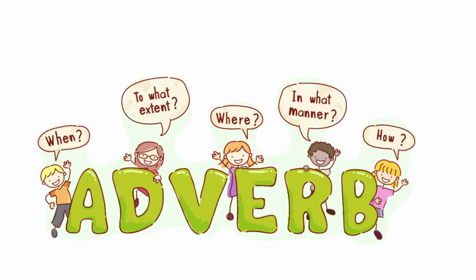Now in this topic, children, can you see there are so many children asking so many things? Can you see the bubble questions? Like when, to what extent, where, in what manner, how. Don't get confused or frightened. They are asking these questions because an adverb actually gives us the answers to these questions. That's why it is said to be very important.